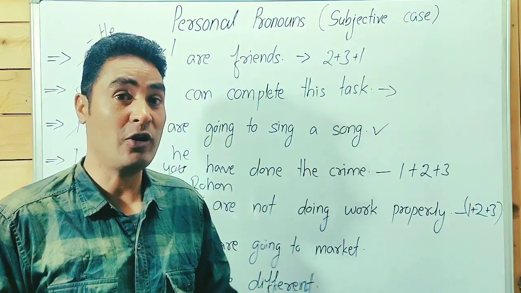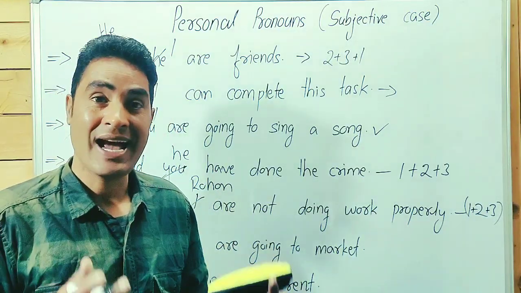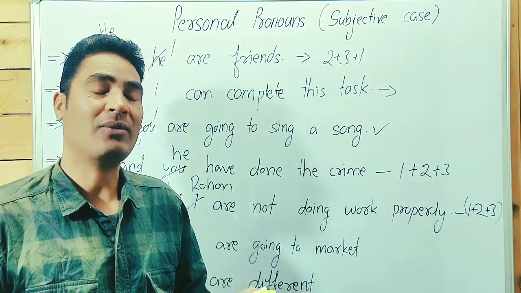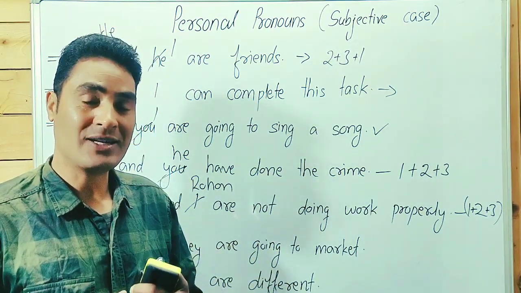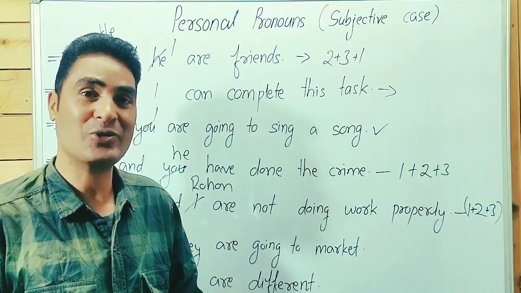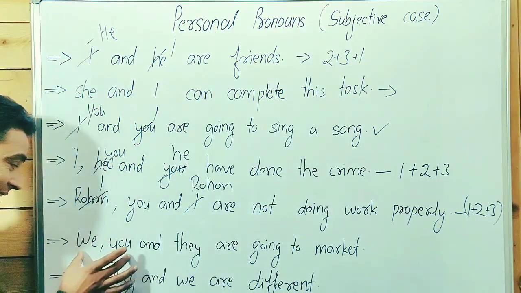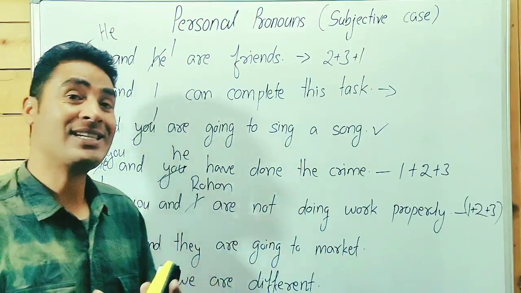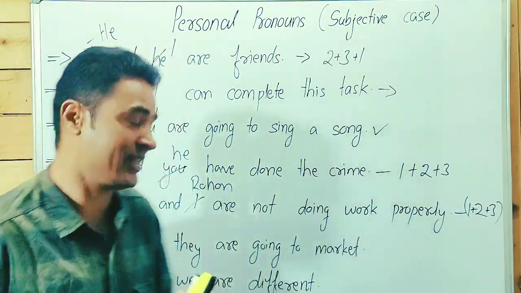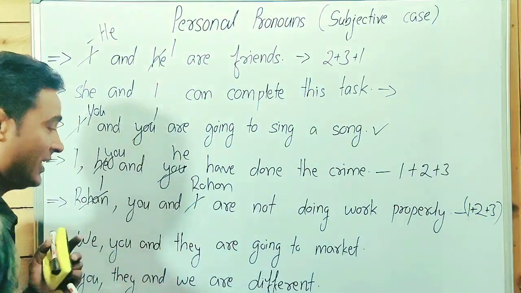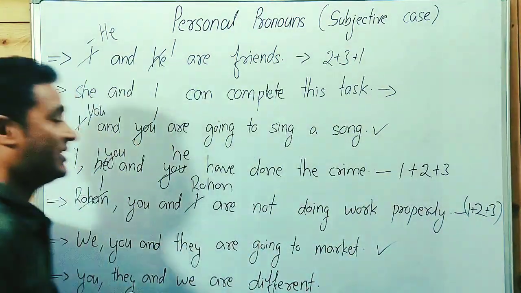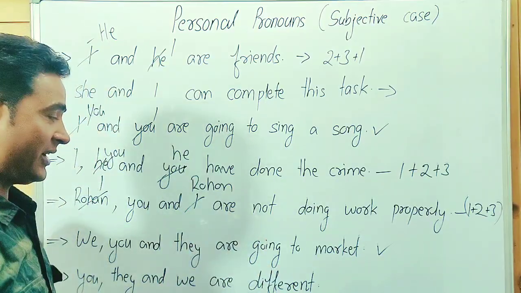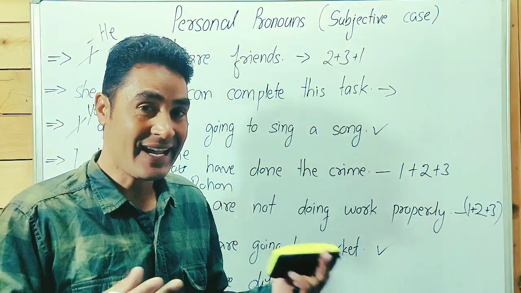Guys, point to be noted, when all personal pronouns of different persons are plural, when all personal pronouns are used together in a sentence, in this case we use the 1 2 3 pattern. It doesn't matter whether the sense of the sentence is negative or positive. We, you, and they are going to market. It's a correct sentence. You, they, and we are different. Different, it shows division.